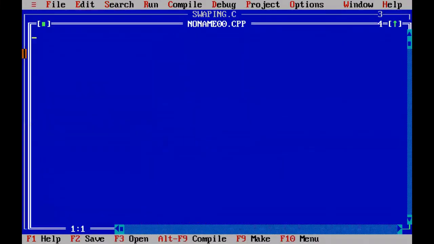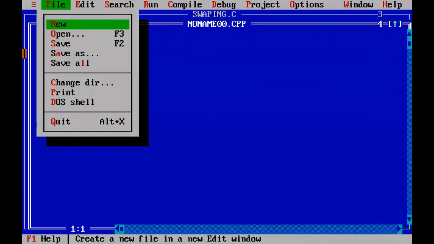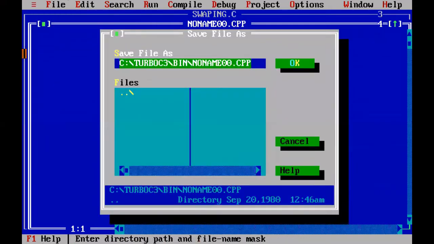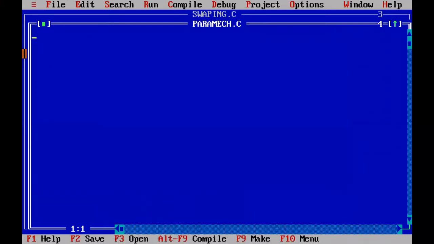Go to file menu, new, save it. So today we are going to discuss parameter passing mechanisms. Two types are there. So I am naming it as parameter passing mechanism, paramec.c, like that I am saving. Maximize it.